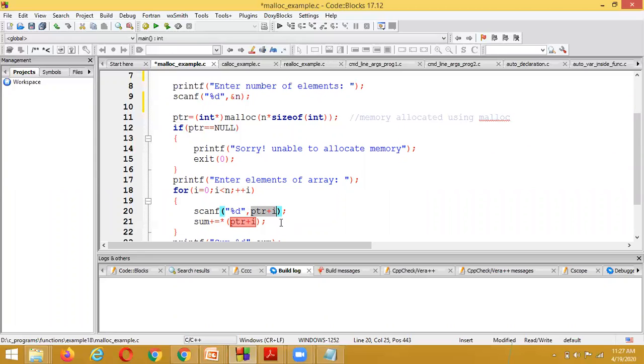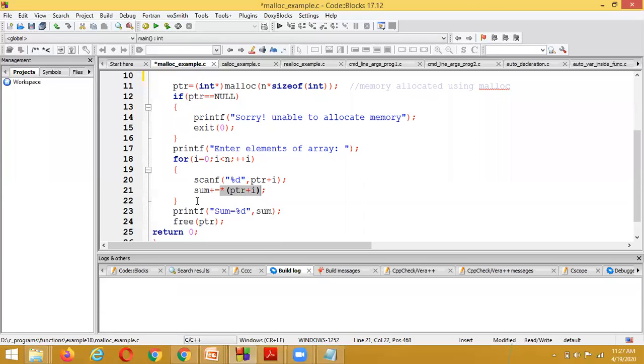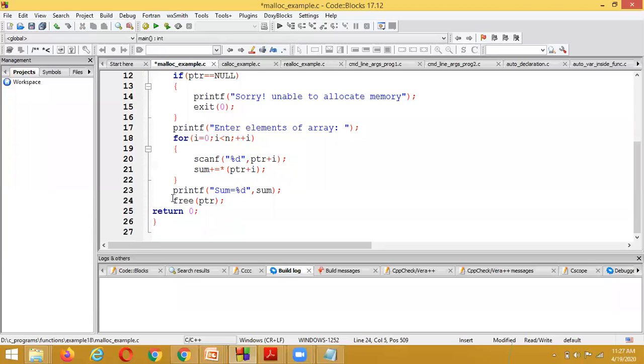We are storing those values inside the array of pointers. And here we are calculating the sum of the 3 elements. And after total execution of this program, at the end of the program, to free up the memory, what methodology are we using? The free function we are using.